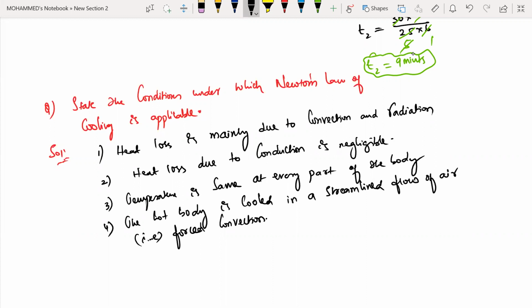So these are the conditions under which Newton's law of cooling is applicable. Heat loss is mainly due to convection and radiation, and heat loss due to conduction is negligible. The temperature is the same at every part of the body, and the hot body is cooled in a streamlined flow of air. That is nothing but forced convection.